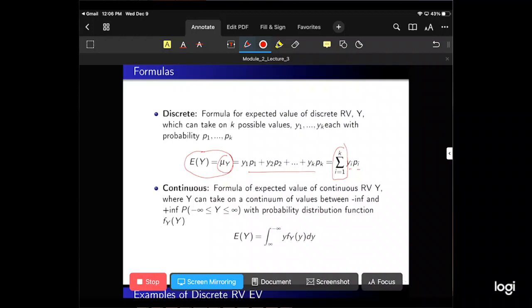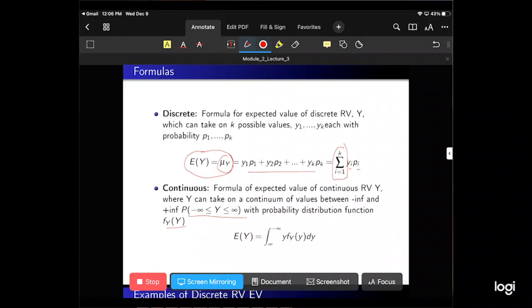For a continuous random variable, the formula of the expected value is going to be slightly different. y can take on a continuum of values between negative infinity and positive infinity, so the probability is going to be written as the probability that y is greater than negative infinity and less than positive infinity, with some probability distribution function f_y of y.